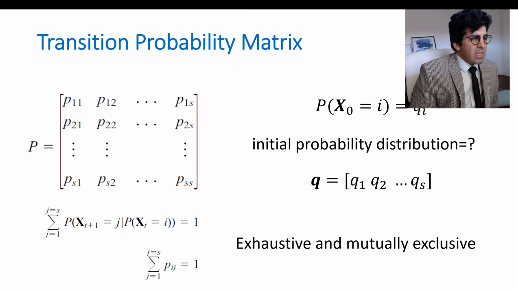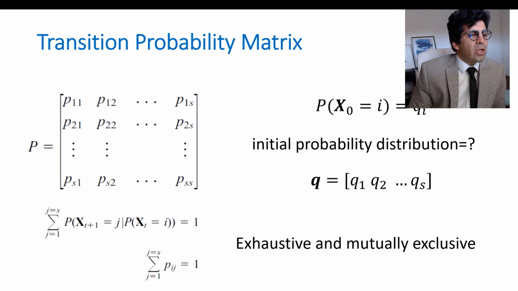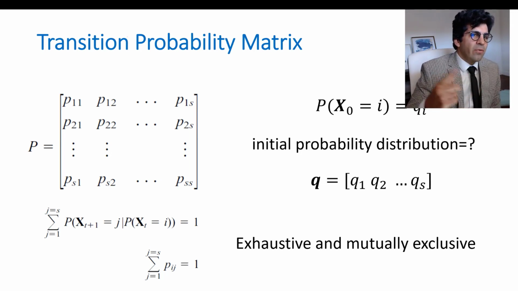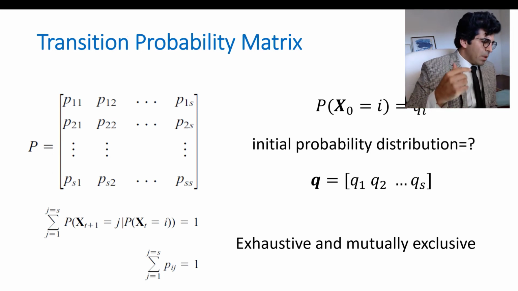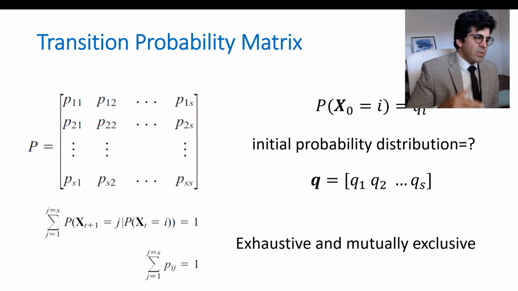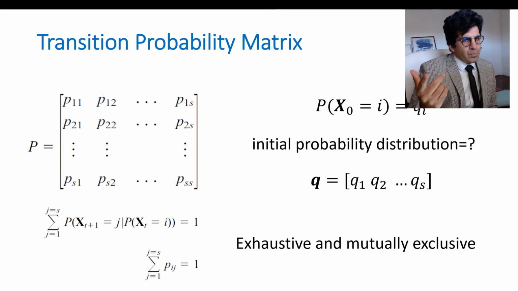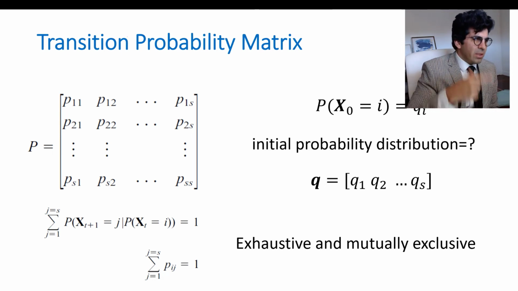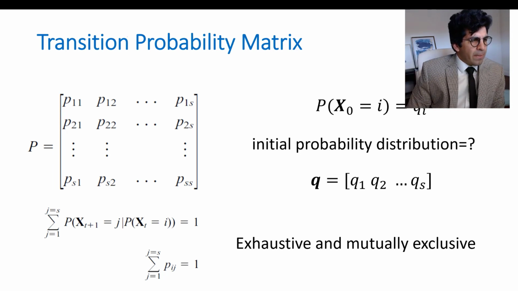The row is the state you're in now, and the column is the state you're going to next, and P is the probability of that happening. For example, if today is sunny, what's the probability that tomorrow is raining? That's P13, for example, in the example that we had previously.